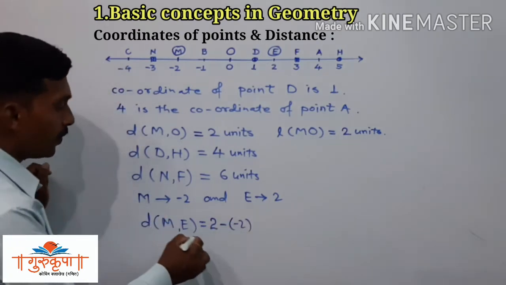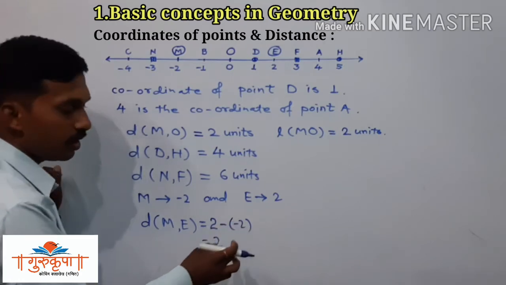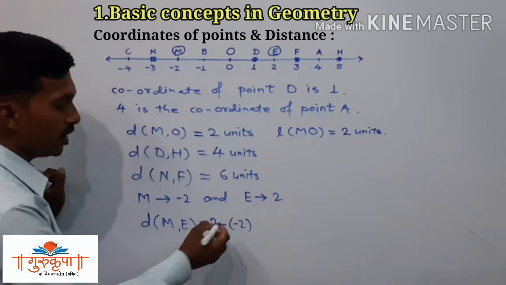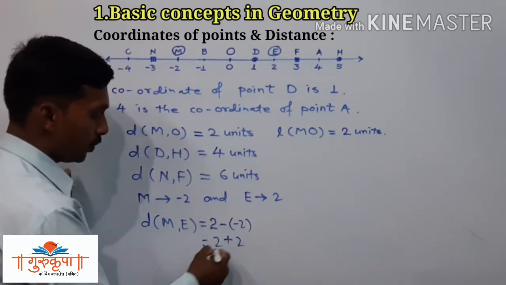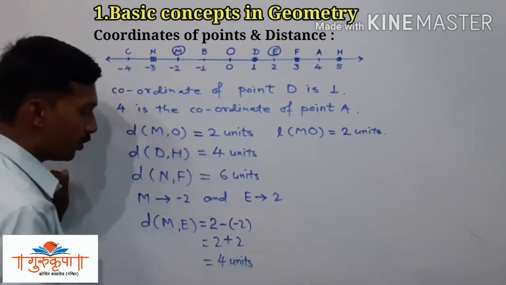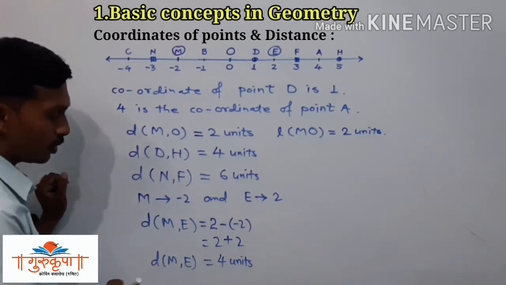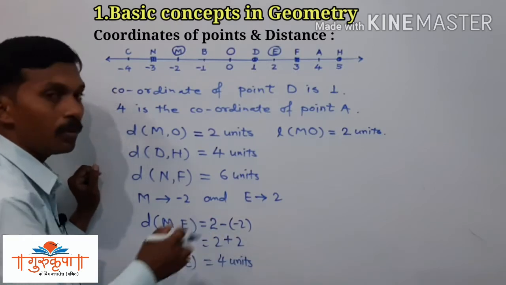Now we have to simplify this. See, this 2 remains as it is, minus into minus. Continuously we have two signs here, so we have to take the product of these two signs, that is minus into minus is plus, and this 2 remains as it is. So 2 plus 2 is 4. So this is the distance between the points M and E, that is distance ME is equal to 4 units.